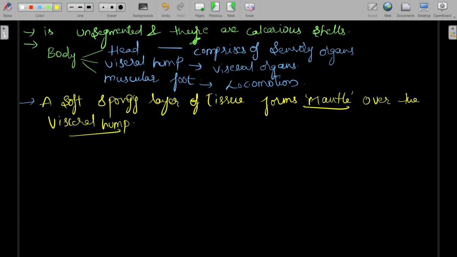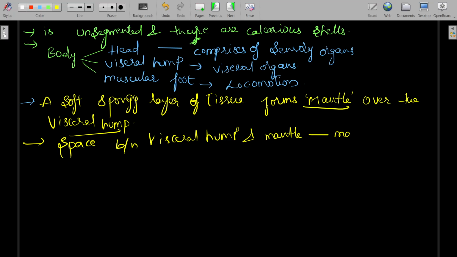The space between the mantle and the visceral hump is called the mantle cavity.